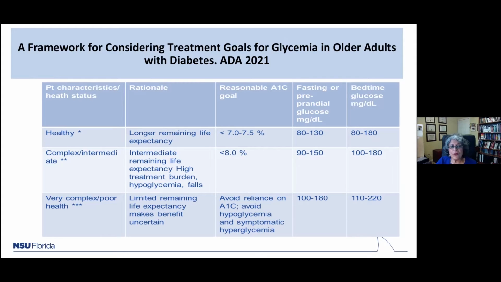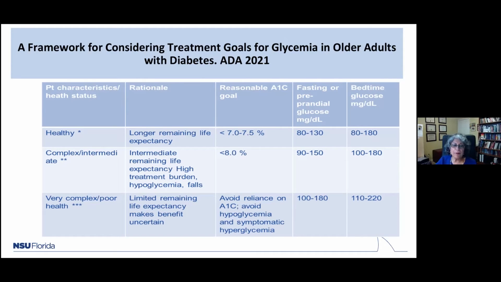For healthy older adults, such as community living elderly with a longer life expectancy, the A1C goal is between 7 to 7.5. For complex intermediate, those are people who have some functional problems, risk of falls, hypoglycemia, comorbidities, the goal is less than 8%.